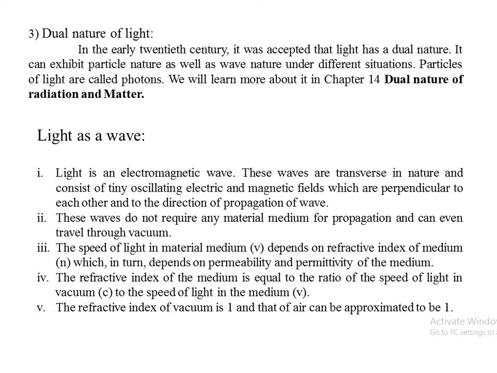Remember this formula. The refractive index of vacuum is considered as 1 and that of air can be approximately considered to be 1 again. That is, for a rarer medium, air or vacuum, the refractive index is 1.